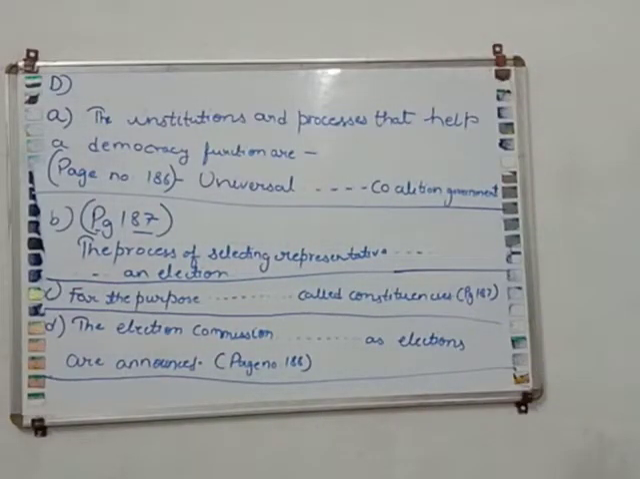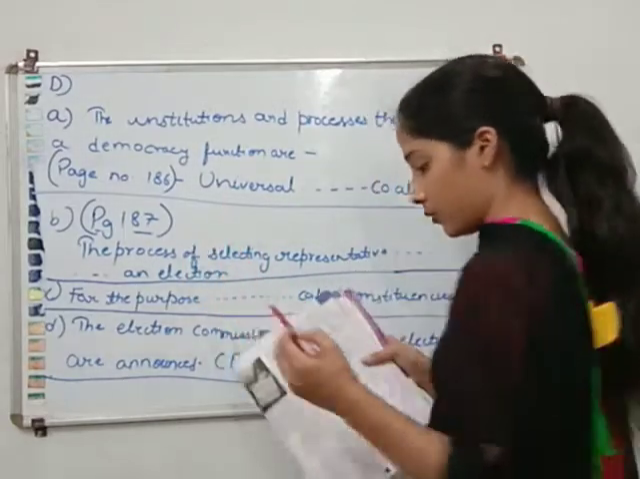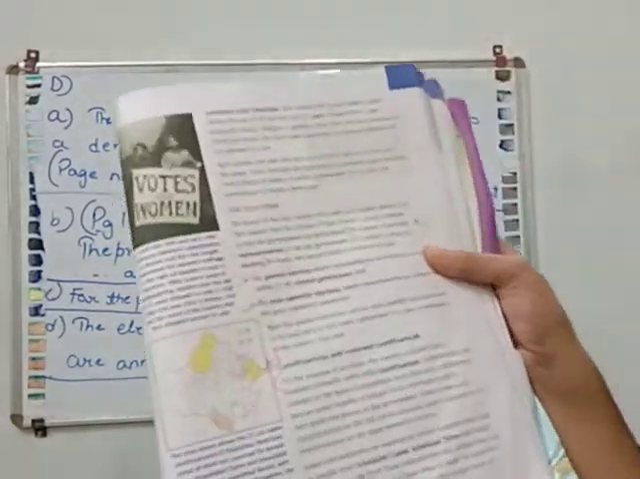Now, question number 2 is, what is an election? Open page number 187 of your book. Under the heading of election, you will write down the answer from here. The process of selecting representatives to run the government of a country is called an election. From the process till is called an election.